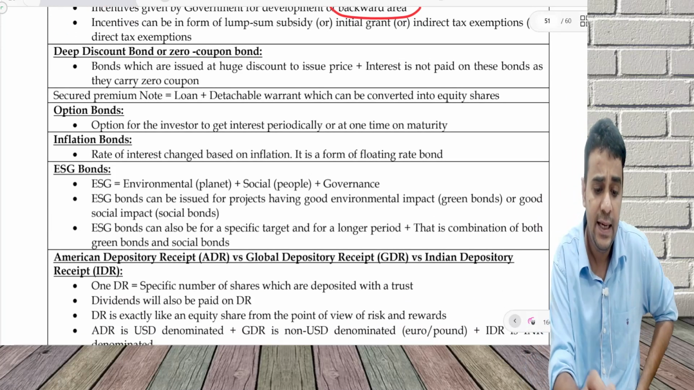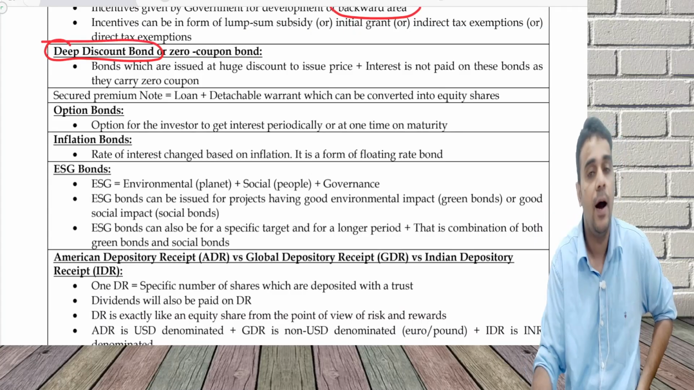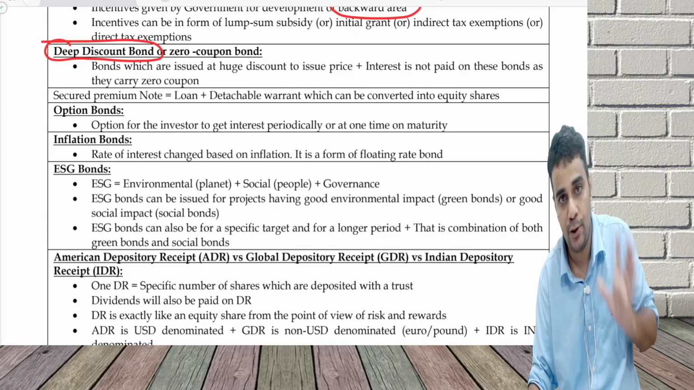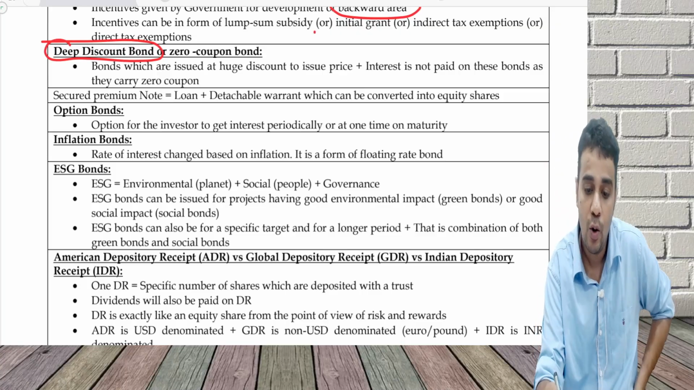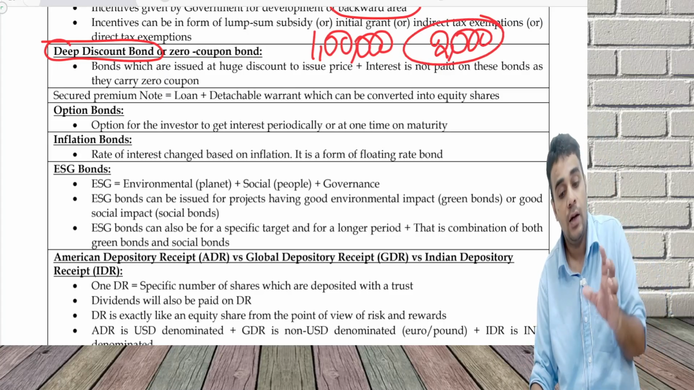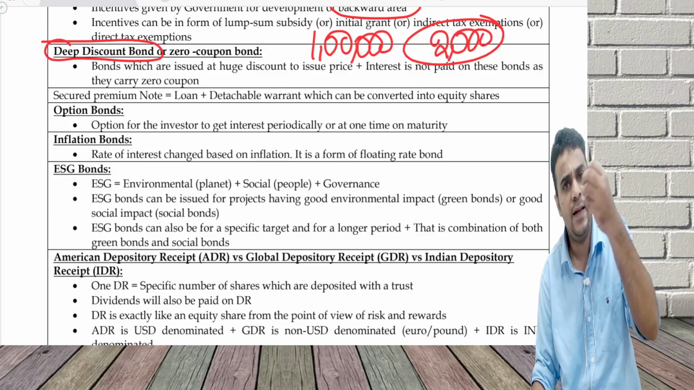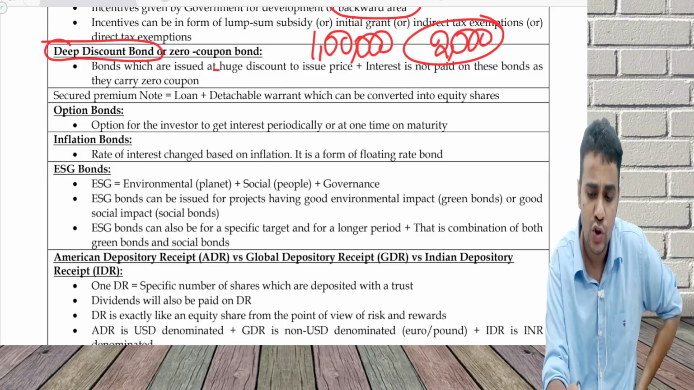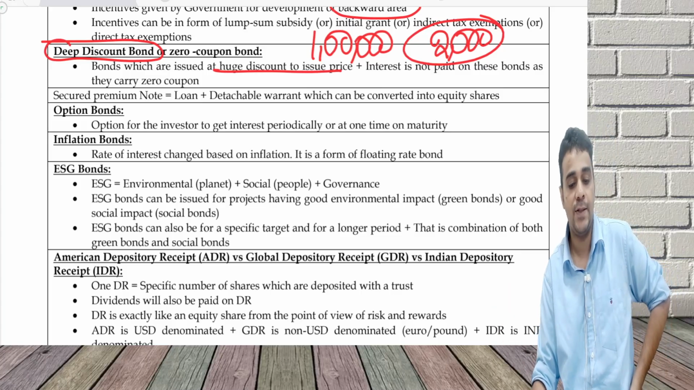Next, deep discount bond or zero coupon bond. As the name indicates, there is no interest paid on this bond. Deep discount. What is deep discount? 1 lakh is the face value. It will be issued for 2000 rupees. Deep discount issued, and this will be repaid after maybe some 15 years, 20 years. So the gap of 1 lakh and 2000 is the income of the investor. Huge discount to the issue price.